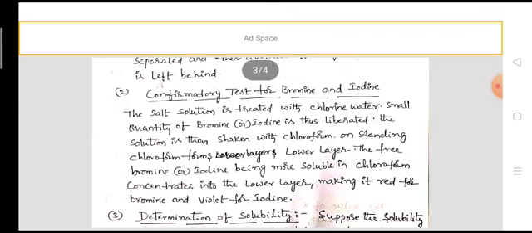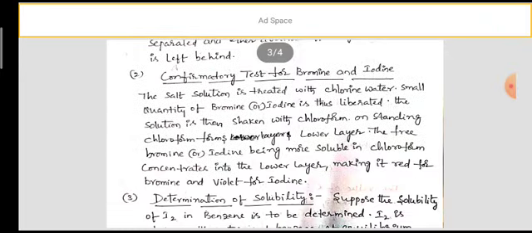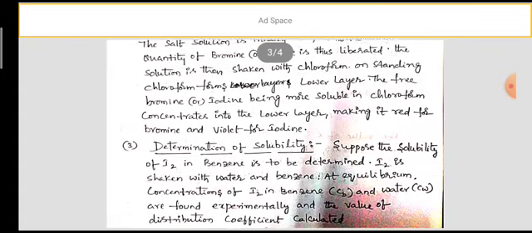The free bromine or iodine being more soluble in chloroform is concentrated into the lower layer. When the lower layer appears red, the salt contains bromine, and when it appears violet, the salt contains iodine.